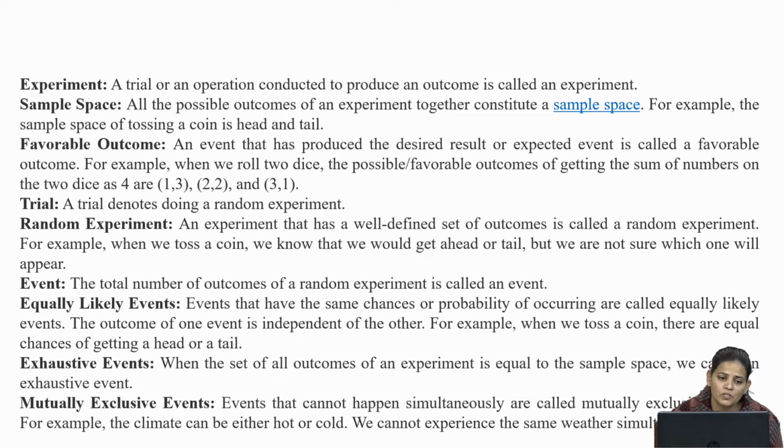Then exhaustive event: when the set of all outcomes of an experiment is equal to the sample space, we call it an exhaustive event. Then mutually exclusive events: events that cannot happen simultaneously are called mutually exclusive events. For example, the climate can be either hot or cold. It can't be hot and cold at a time. It can be either hot or cold at one time. We cannot experience the same weather simultaneously, right?